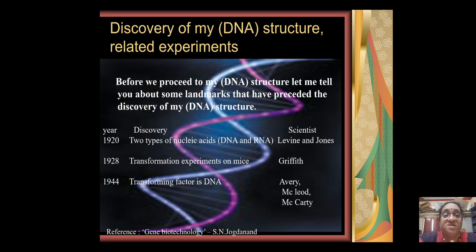Before we proceed to my structure, let me tell you about some landmarks that preceded the discovery of my structure. In 1920, 2 types of nucleic acids, DNA and RNA, were discovered by Levene and Jones. In 1928, experiments on mice were conducted by Griffith, which are called transformation experiments. In 1944, the transforming factor, that is me, DNA, was discovered by Avery, MacLeod and McCarty.